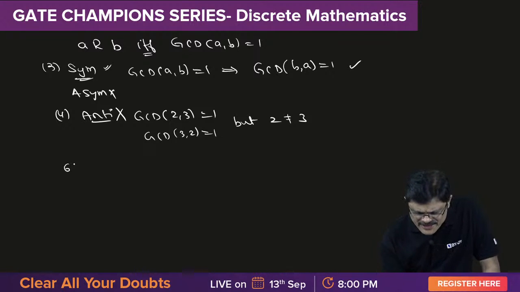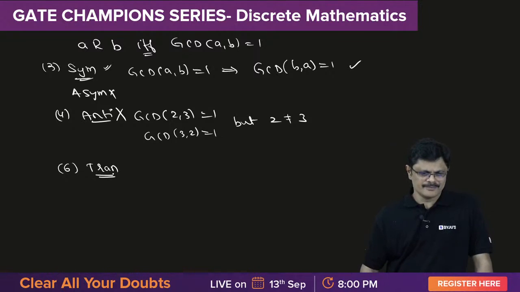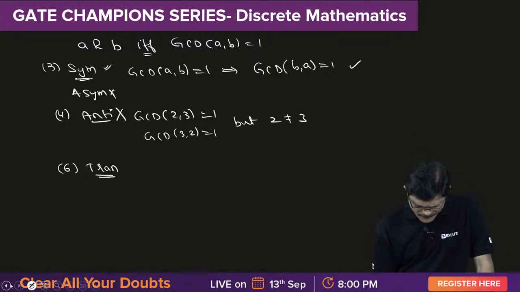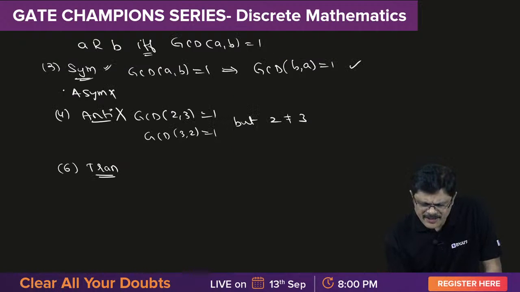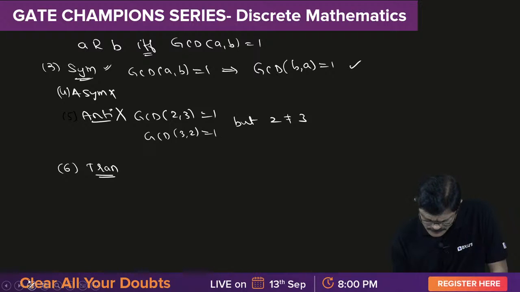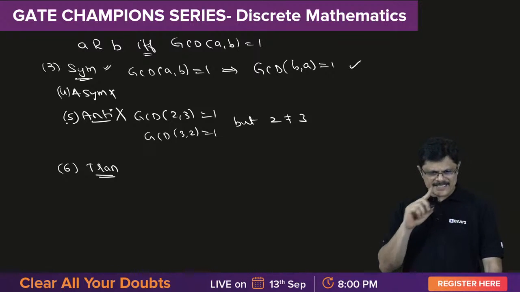And the last one is transitive. Will it hold or not? Transitive. Okay, let us put some numbers properly. 3, this is 4, then this is 5. We have verified everything now. Let us write down everything. Transitive, yes or no?